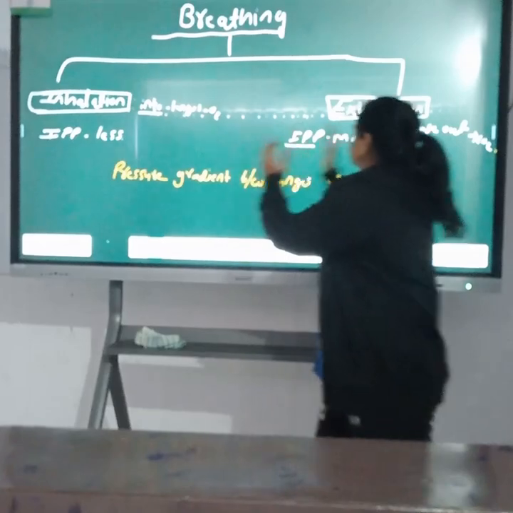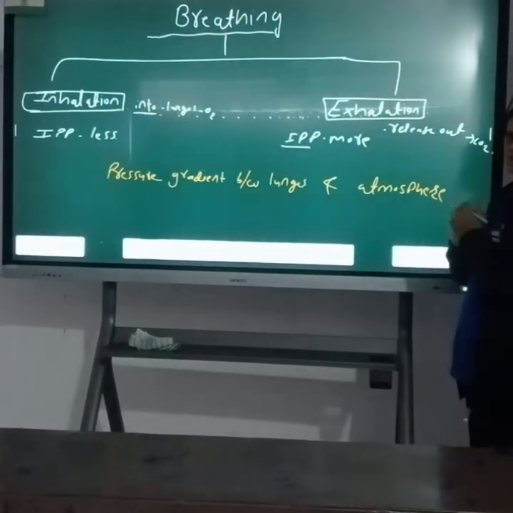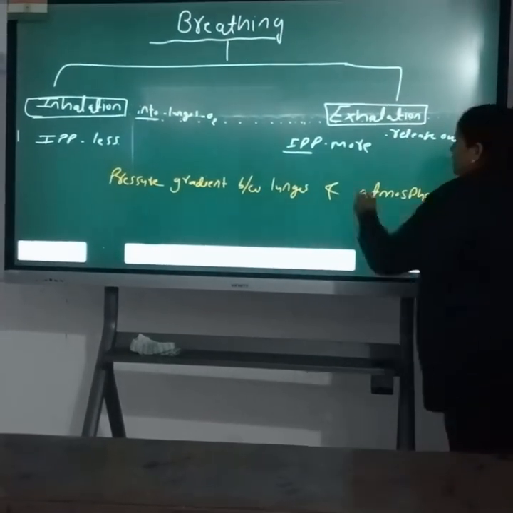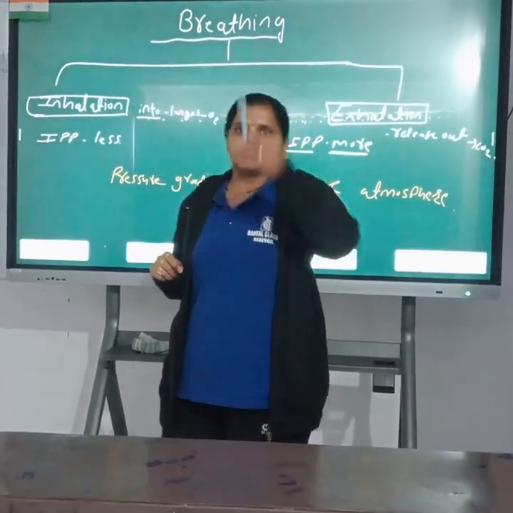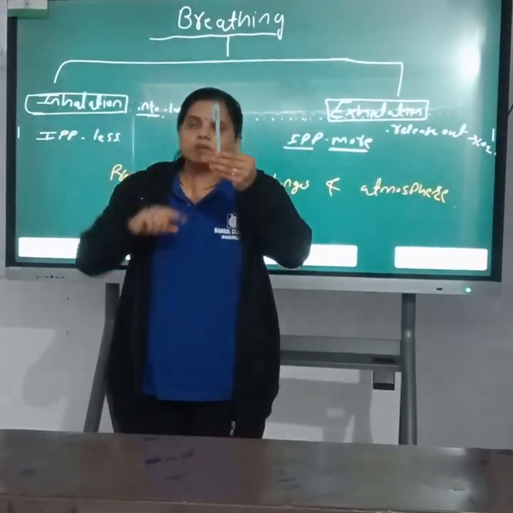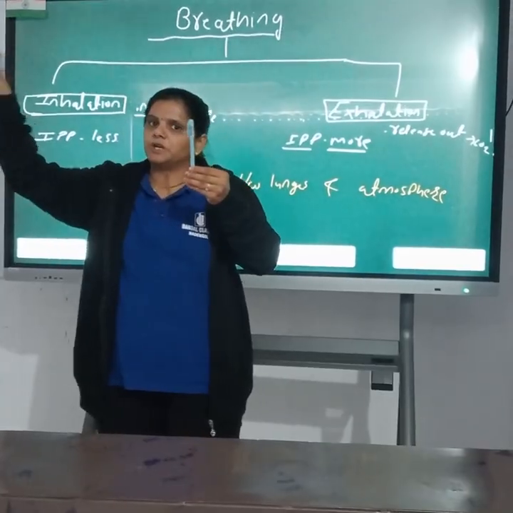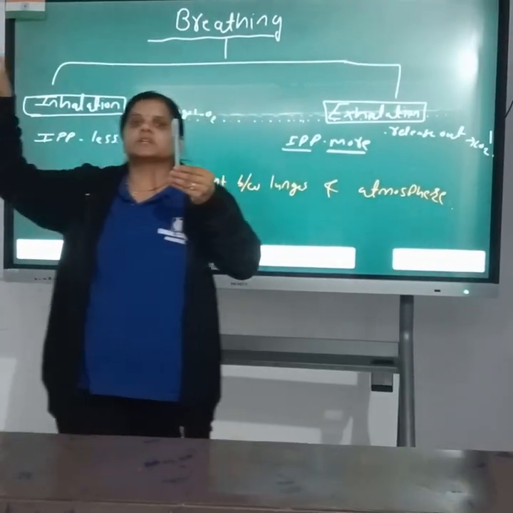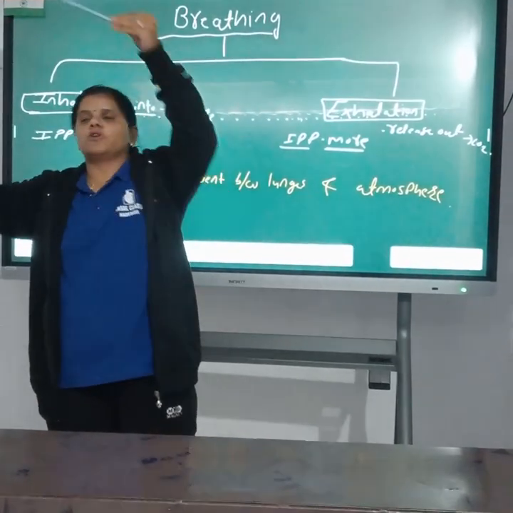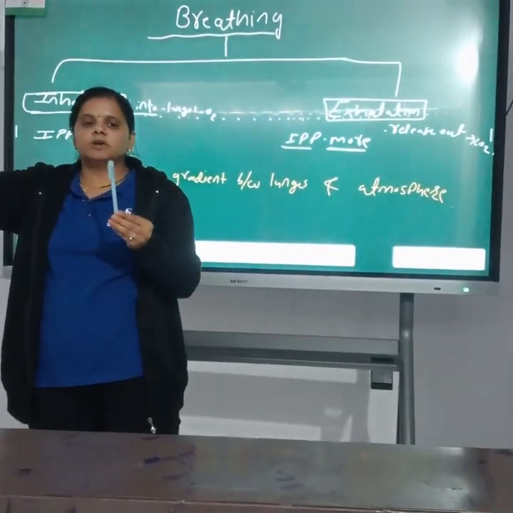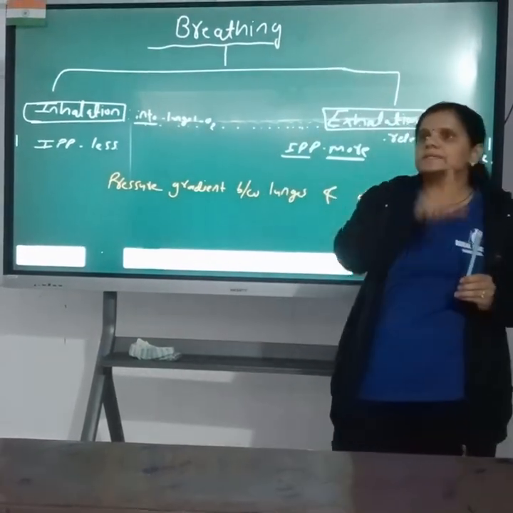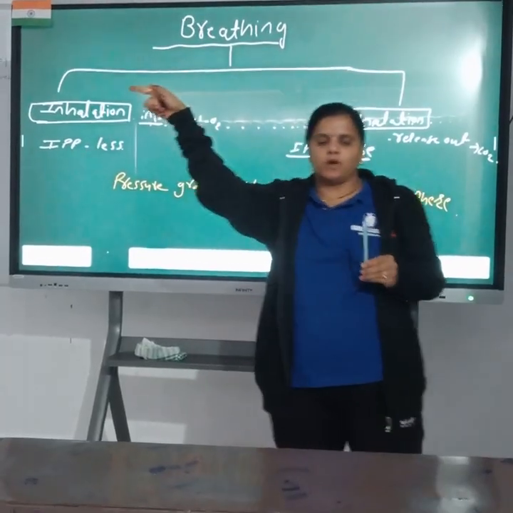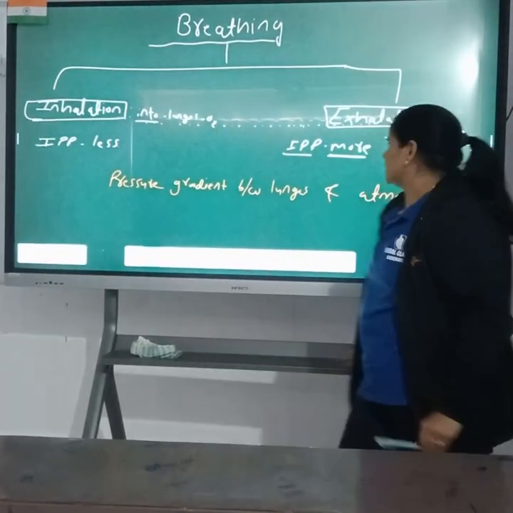Now, opposite to this, during exhalation, the intrapulmonary pressure is more than atmospheric pressure. So, according to the pressure gradient, the movement of air is from inside, that is, from lungs to atmosphere, and air is released out from lungs to atmosphere.